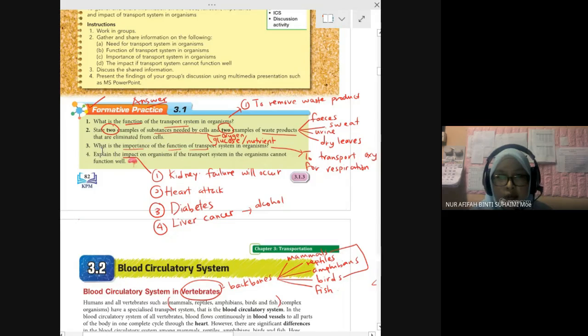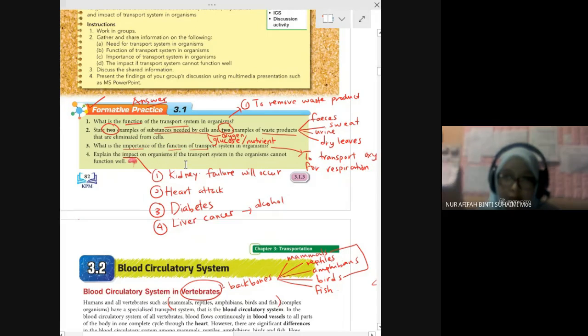What is the importance of the function of transport system in organism? The question and answer are the same as number 1. To transport oxygen for respiration. For plant, to transport water for photosynthesis. Number 4, explain the impact on organism if the transport system cannot function well.